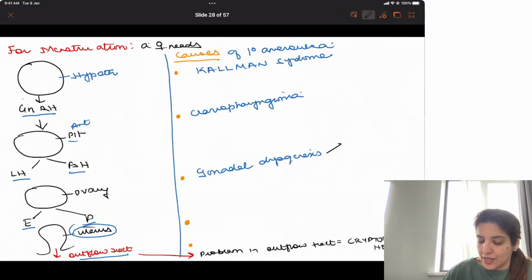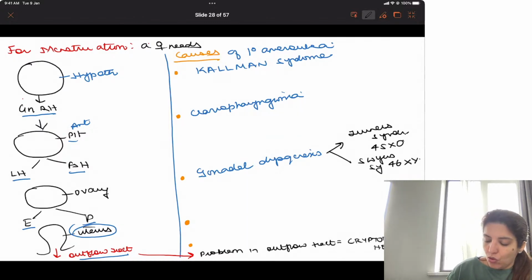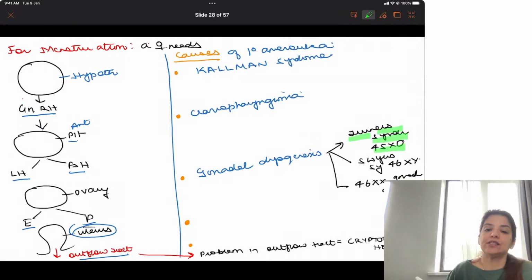Gonadal dysgenesis is Turner's syndrome, that is 45XO. It can be Swyer syndrome, that is 46XY, or it could be 46XX gonadal dysgenesis, in which the most common and what you have to study in detail is Turner's syndrome, right?